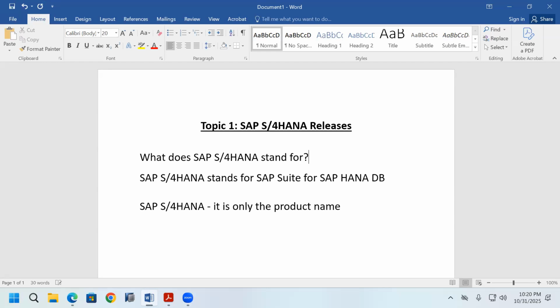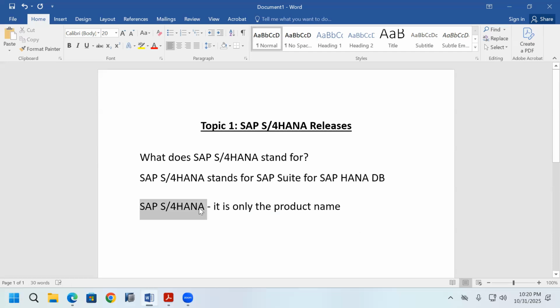Like that the question. What does SAP S/4HANA stand for means they're asking what is the full form of SAP S/4HANA. SAP S/4HANA stands for SAP Suite for SAP HANA DB. So that is the full form. SAP S/4HANA full form is SAP Suite for SAP HANA DB.